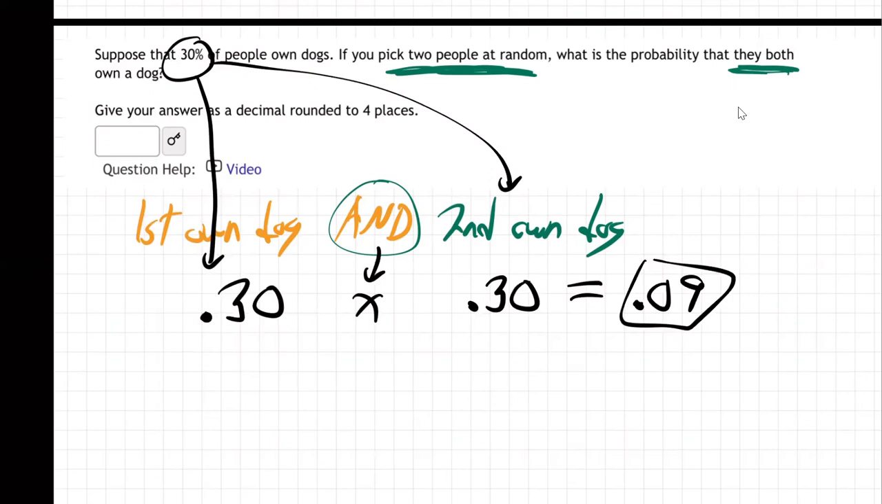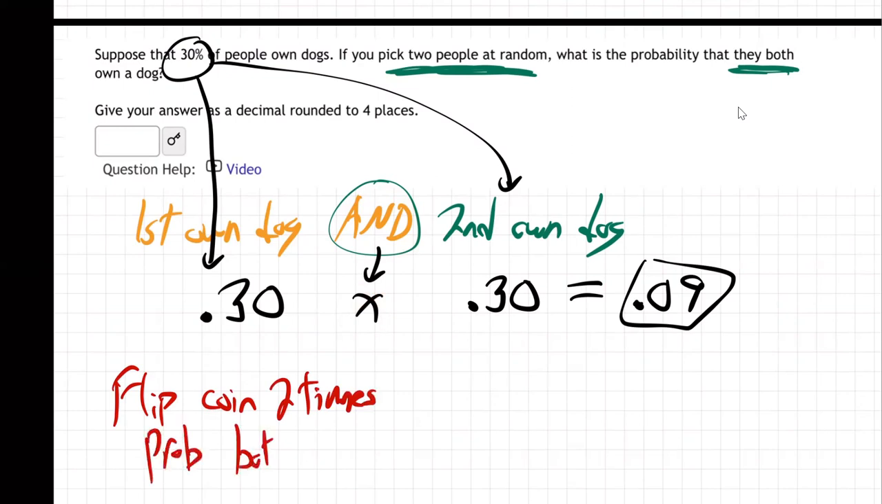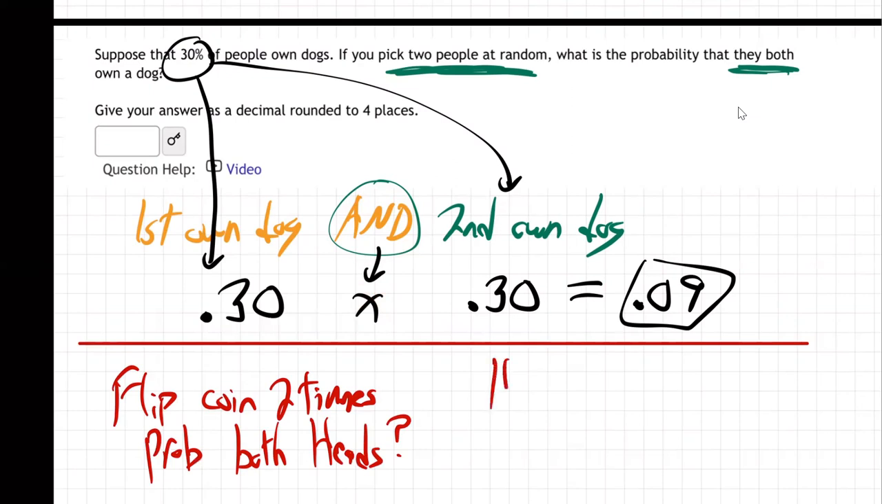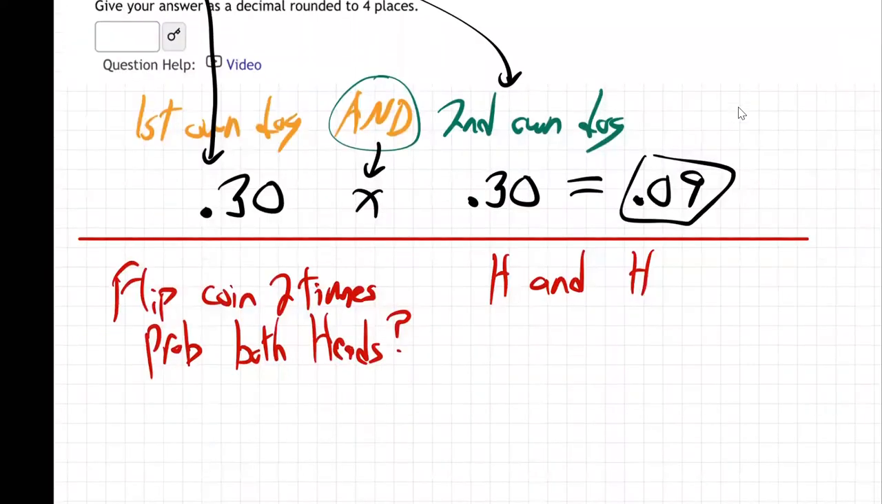So now you might wonder, why is "and" multiply? Remember what we did earlier? If you flip a coin, let me just prove it to you by way of question. Flip a coin 2 times. What's the probability that they're both heads? How would you figure that out? Let me just show you by way of analogy. Well, that means heads and heads, doesn't it? And so what's the chance of heads? 0.5. What's "and" times 0.5? Multiply that together, you get 0.25.